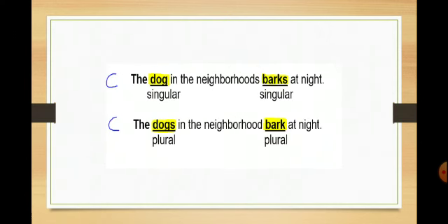In the following two examples, here we have an agreement between the subject and the verb, so the two sentences are correct. In the first example, the subject, the dog, and the verb barks both are singular, while in the second example, the subject, the dogs, and the verb barked both are plural.